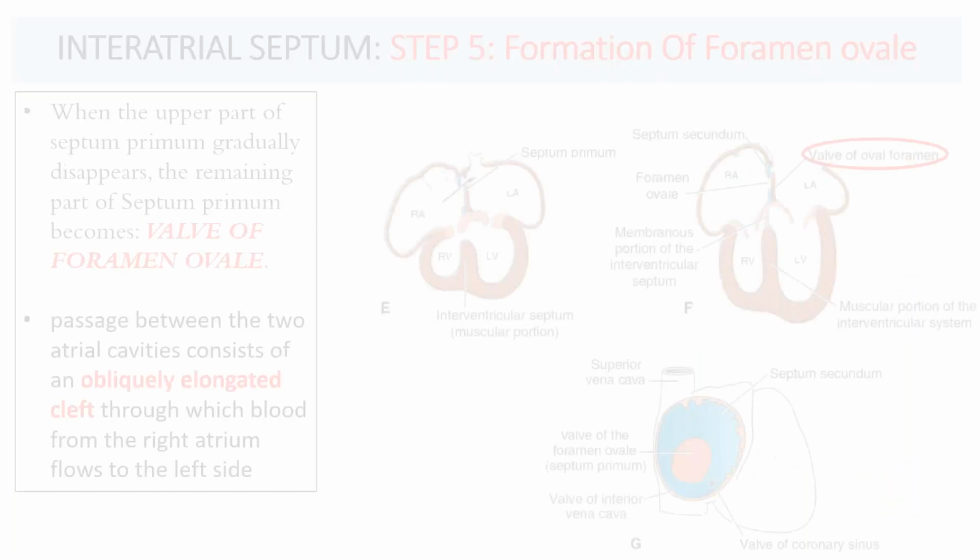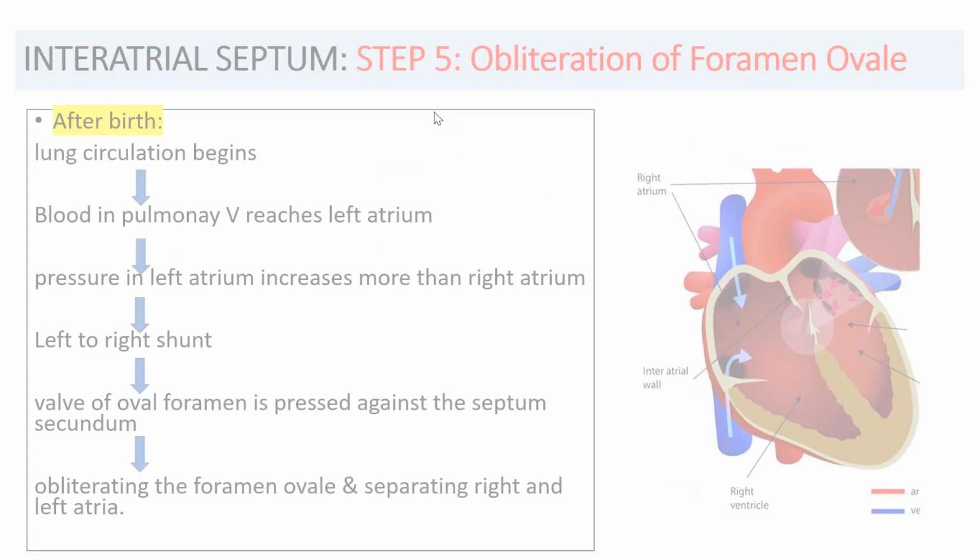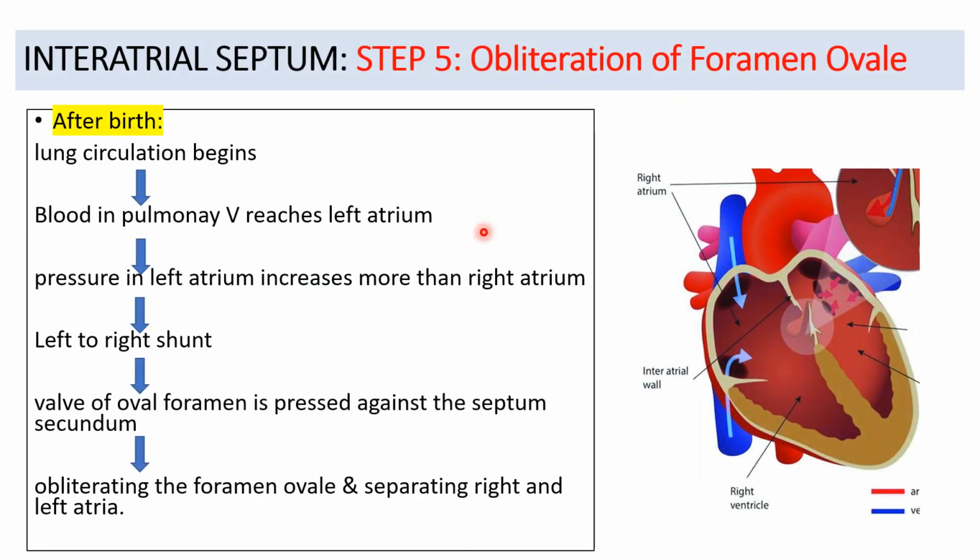Now the last step, step number 6, is obliteration of the foramen ovale. After birth, lung circulation is established. So blood in the pulmonary veins will reach where? These are the arrows of the pulmonary veins. They will reach the left atrium. The left atrial pressure will increase and be more than the right atrial pressure. Initially the shunt was right to left, but now a left to right shunt will be established.